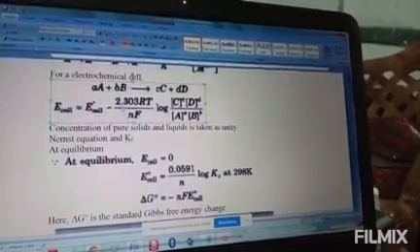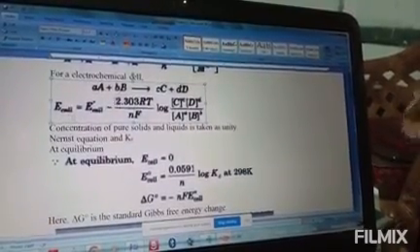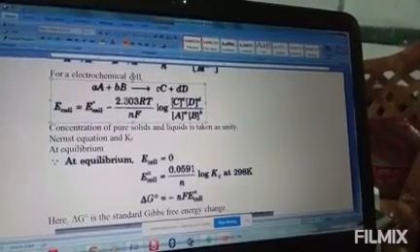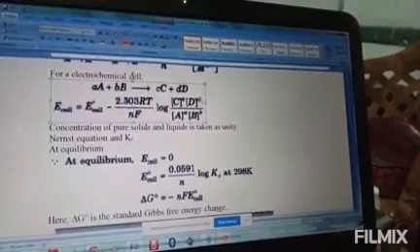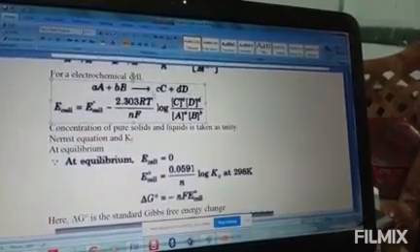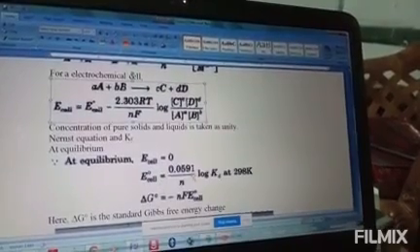Minus if goes to this side means positive. Whole this is only one value, 2.303 RT, log of C to the power concentration, D to the power concentration. This is whole one value. Yeah. So this E naught cell equal to this.